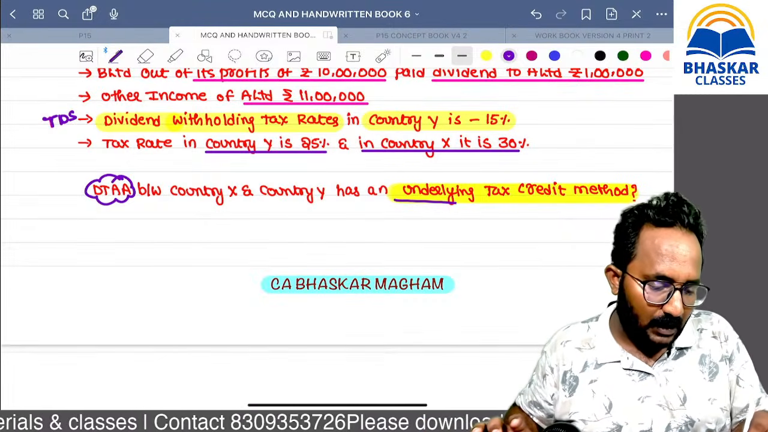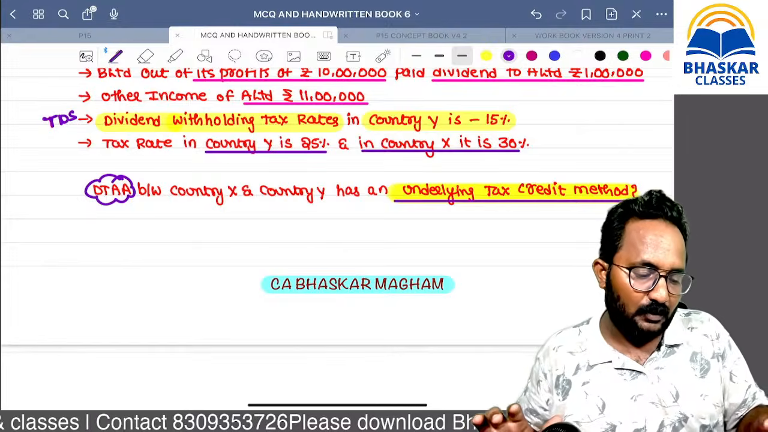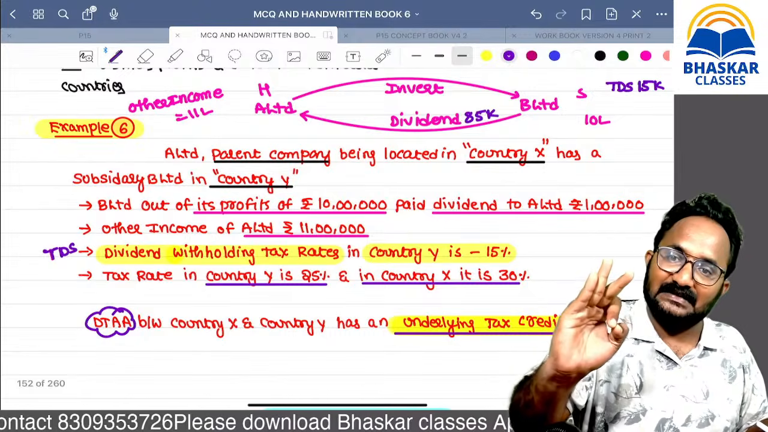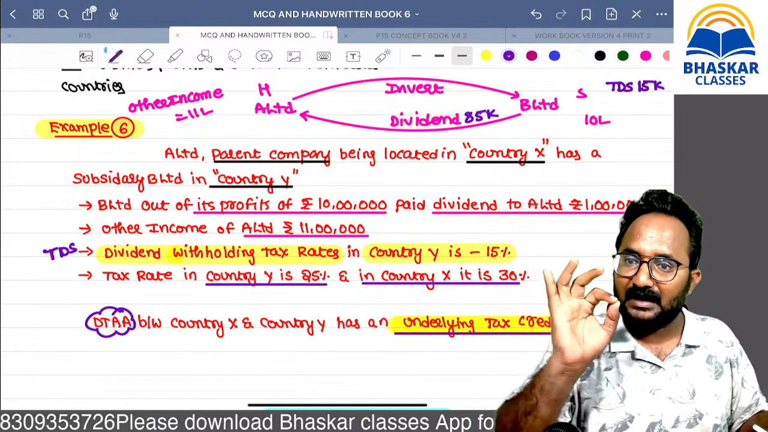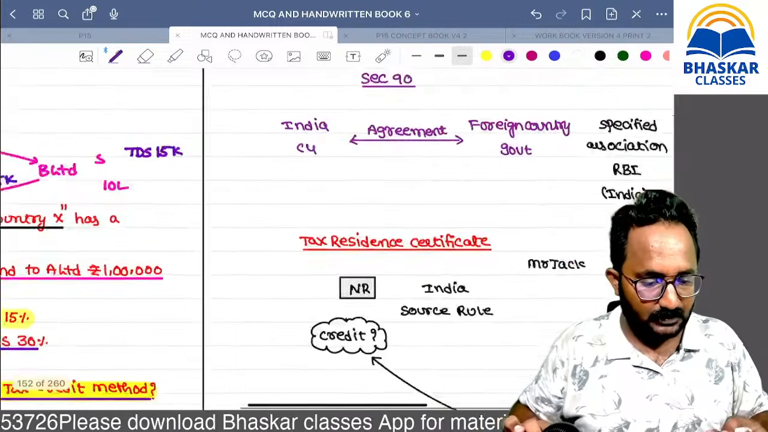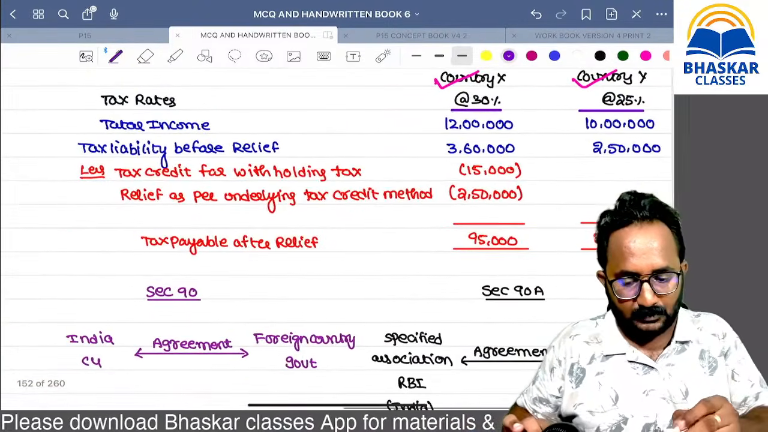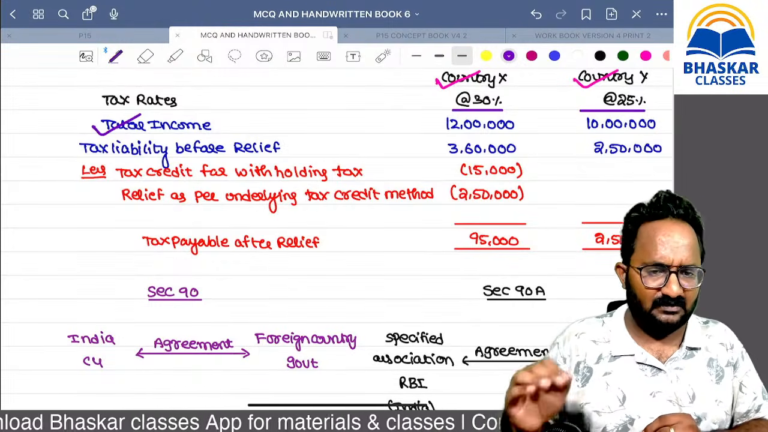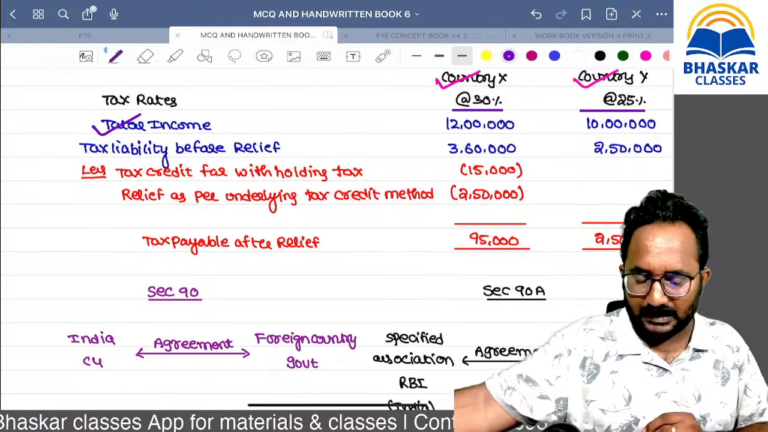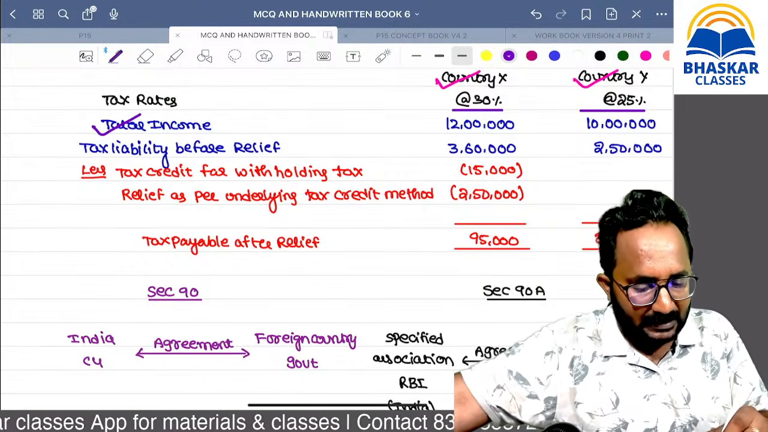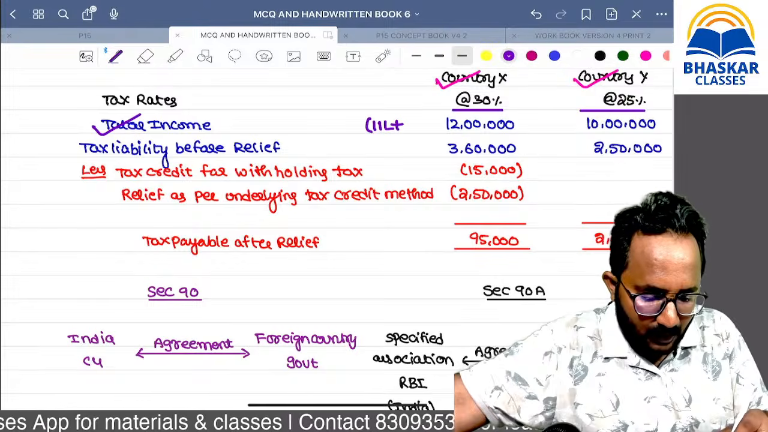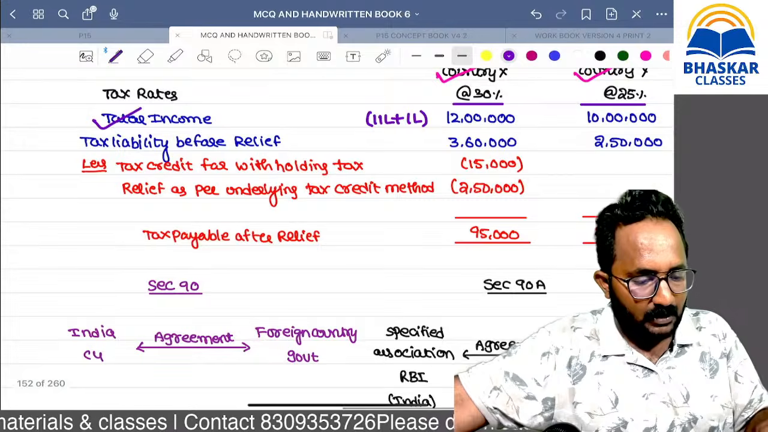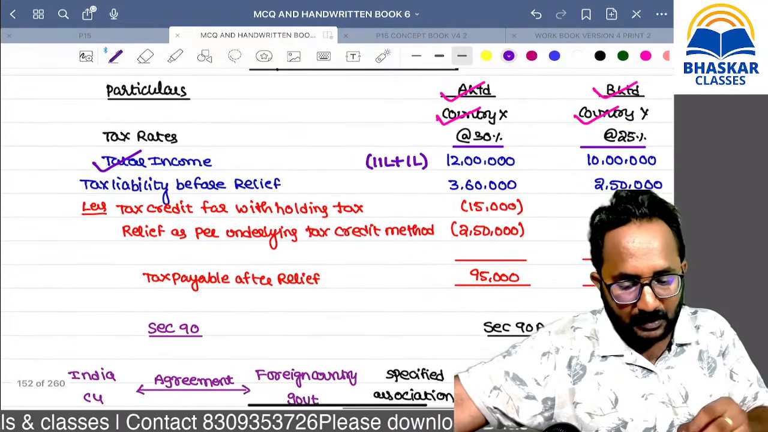But what is the method they have introduced in their agreement? Underlying tax credit method. What is the meaning of underlying tax credit method? Remember, this is the total income. Yes, Jatin, you are correct. So what is the total income? 11 lakh is the other income, and 1 lakh is dividend income. We are showing the dividend income as a grossing up. And can you tell me the profit of how much amount?